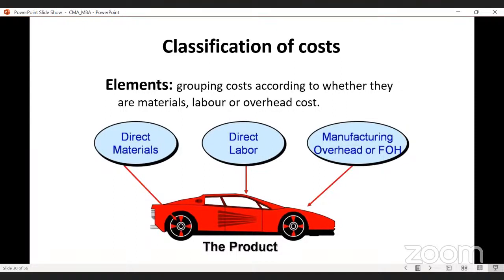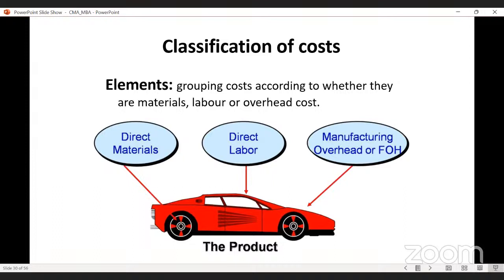So these materials, labor, and expenses may be direct material, indirect material, direct labor, indirect labor, or direct expenses, indirect expenses. Okay. So this is the product. Here we are simply classifying the cost of this product on the basis of the element. The first element or first component is raw material. We are using the raw material in order to manufacture this particular product. So here the product is the car.